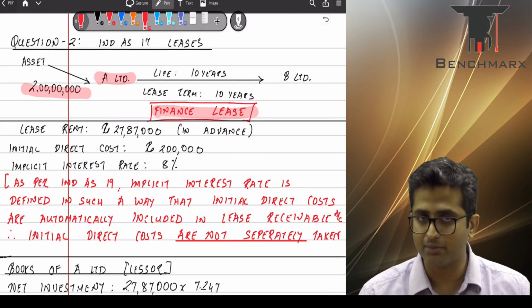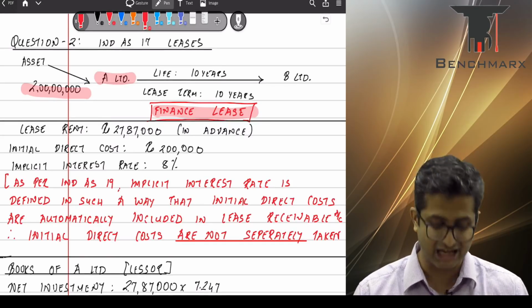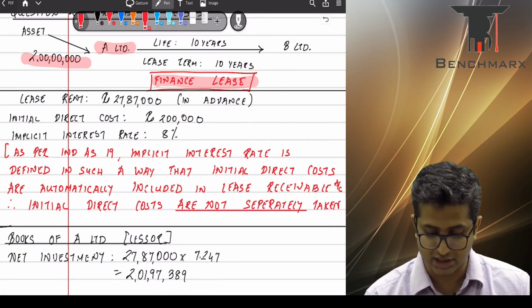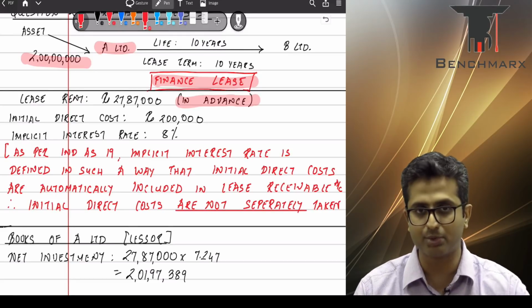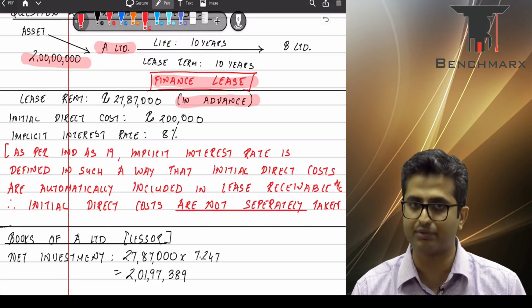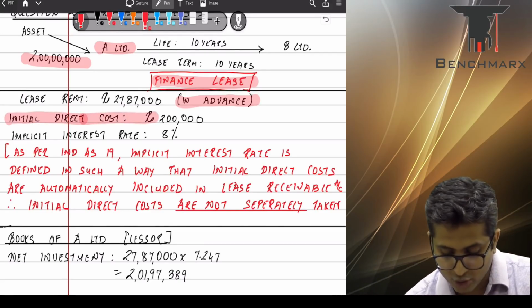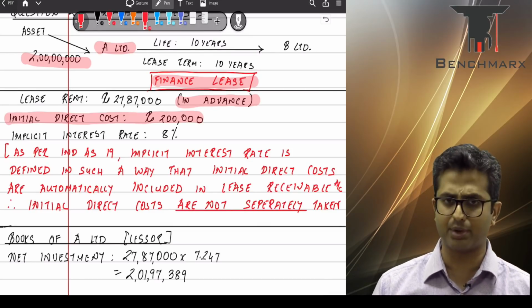So in the books of A Limited, the transaction from initial recognition would be classified as a finance lease. We are given that the lease rent is 27,87,000. Mind you, this lease rent is to be paid in advance, which means you're going to pay the rent at the beginning of the period. The question also gives you an interesting point on initial direct cost, that is 2 lakhs, and also gives you an implicit interest rate of 8%.